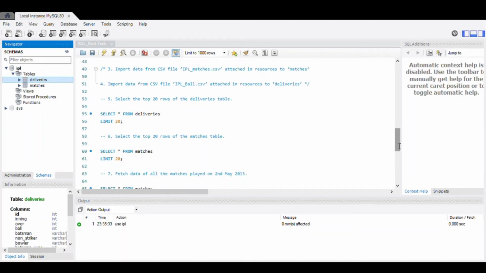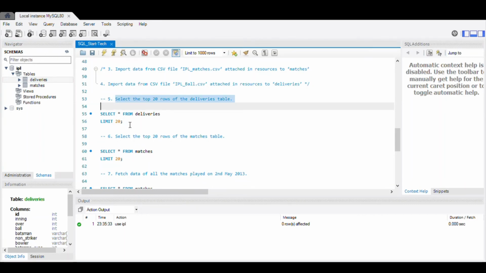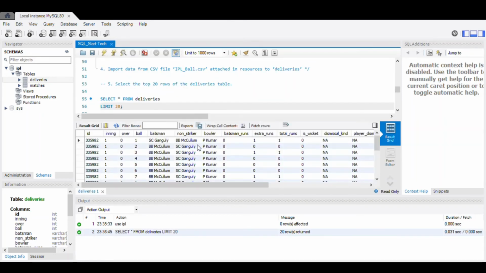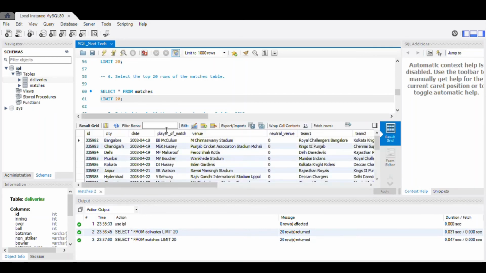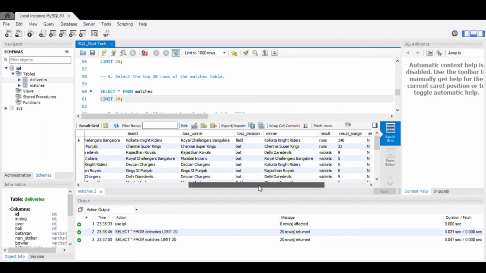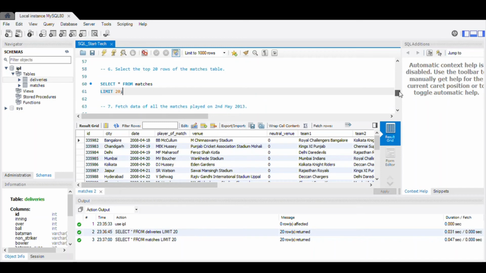Our fifth query was to select the top 20 rows of the deliveries table. So the query goes like this: select star from deliveries, limit 20. So here are the 20 rows. Our sixth query was to select the top 20 rows of the matches table. So here is the top 20 rows of the matches table.